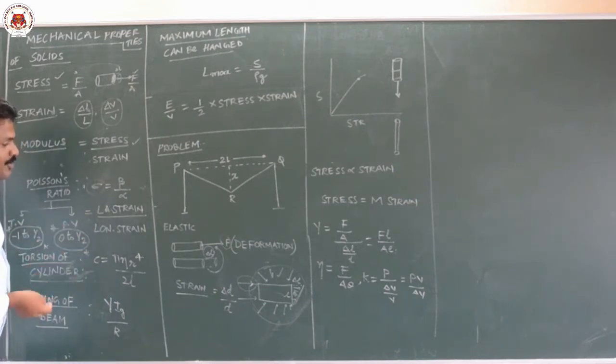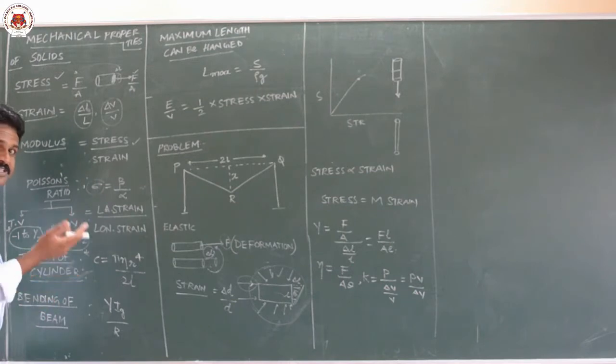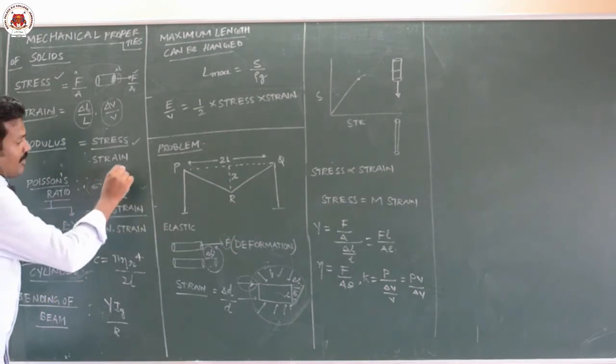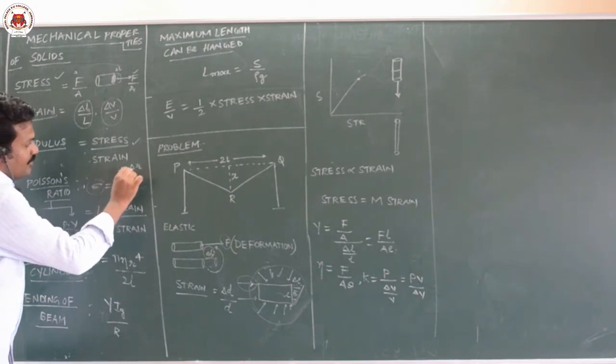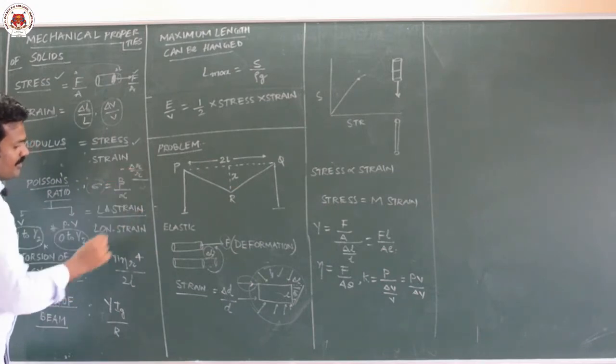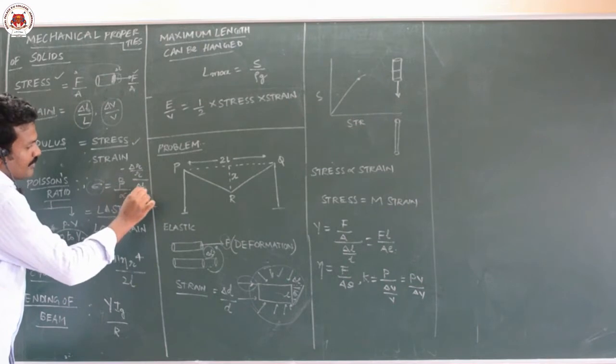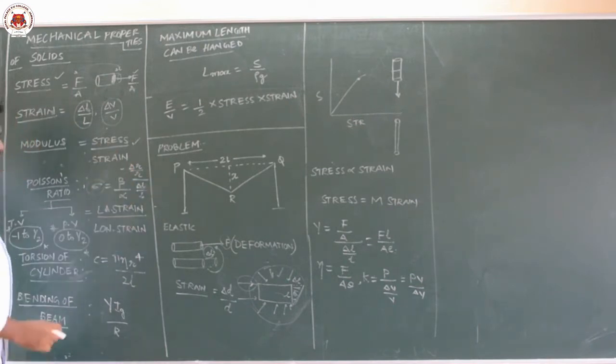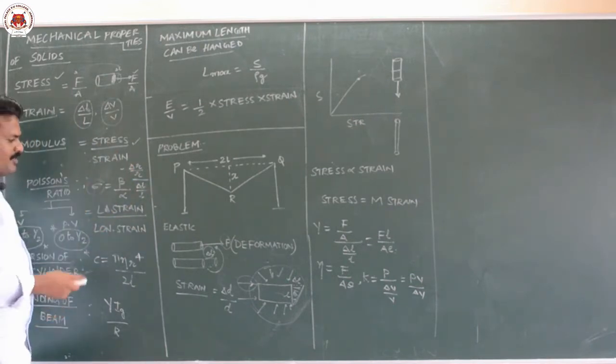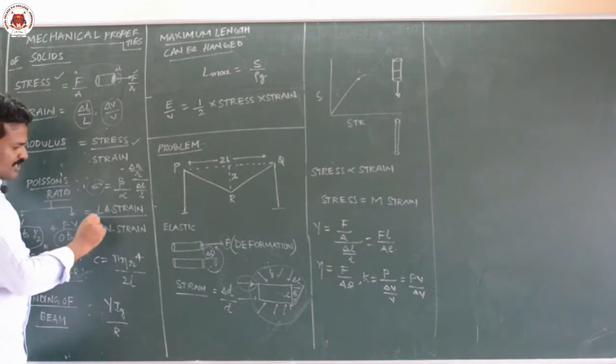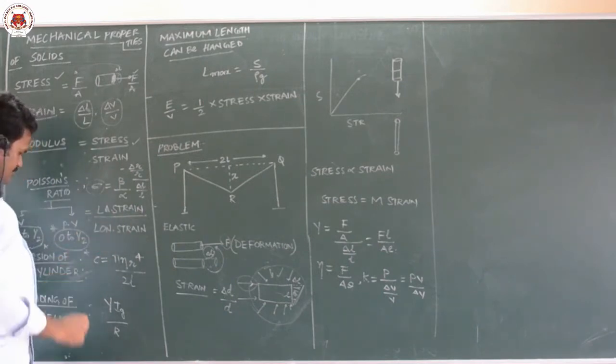It is lateral strain by longitudinal strain. Lateral strain means decrease in radius, minus delta R by R, divided by delta L by L.